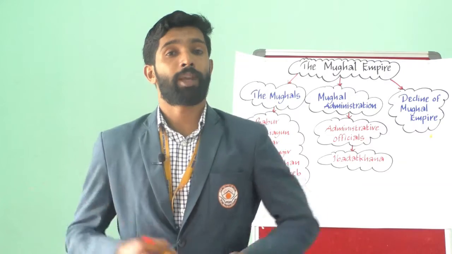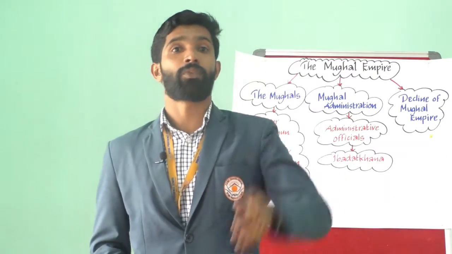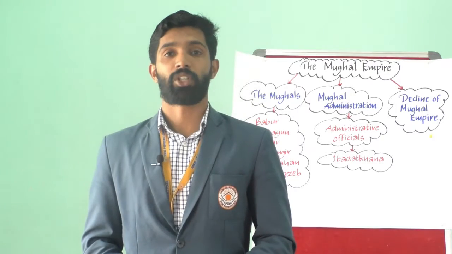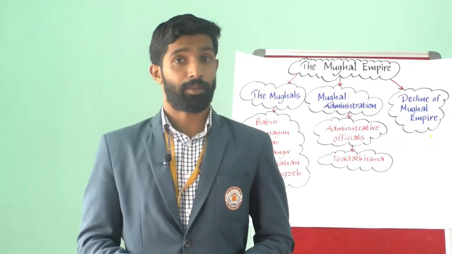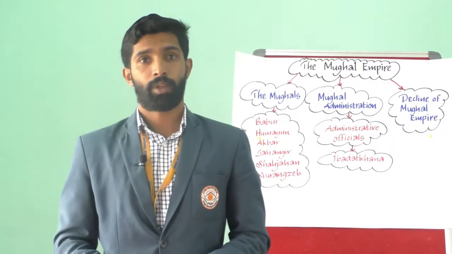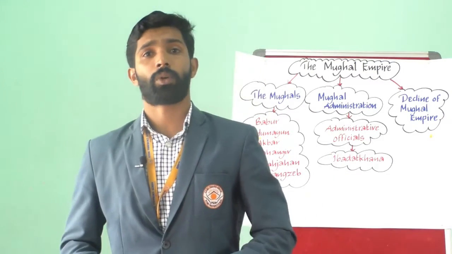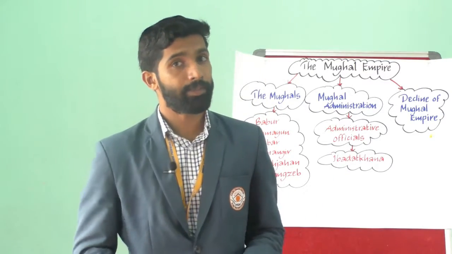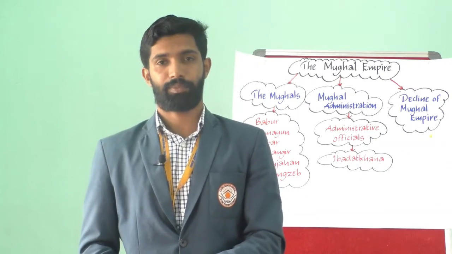Then what happened to Humayun? Humayun fled from India and sought refuge in Persia. Then with the help of the Persian king Shah Tahmasp, Humayun conquered Kabul and Kandahar and captured Delhi and Agra.